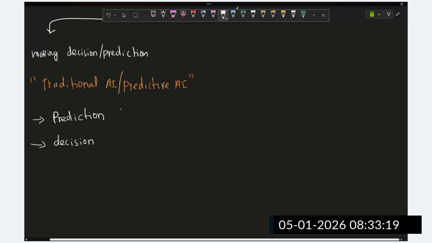For that purpose, what do we require? First of all, we have to understand the data. Data understanding is very important. Data understanding means we are going to learn the data patterns, analyze them, and learn the data trends. Based upon this learning, we are going to make predictions and decisions.